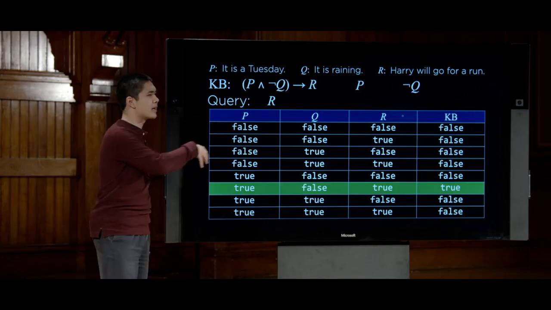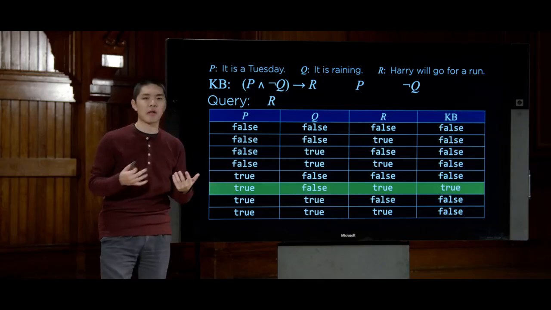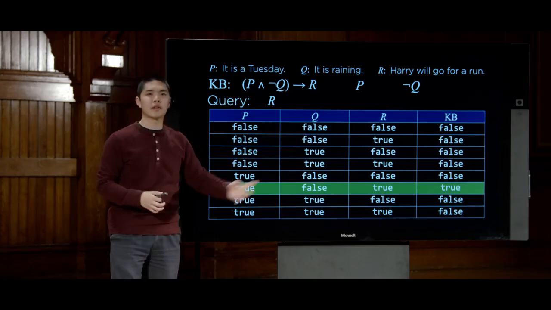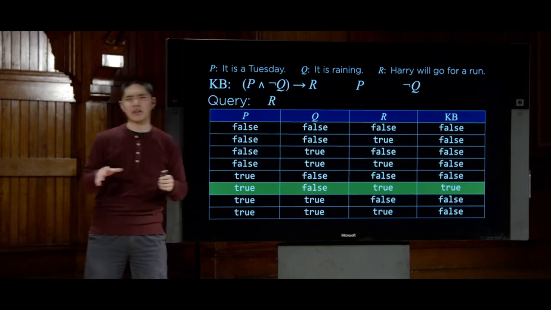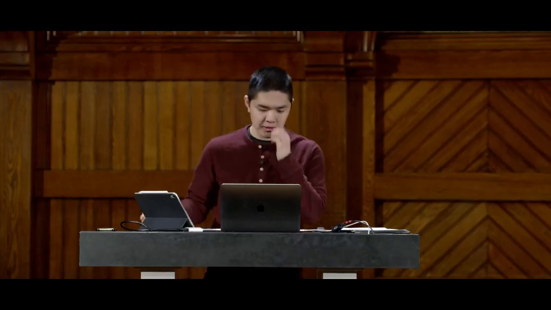And so this is this idea of model checking. Enumerate all the possible models and look in those possible models to see whether or not, if our knowledge base is true, is the query in question true as well. So let's now take a look at how we might actually go about writing this in a programming language like Python. Take a look at some actual code that would encode this notion of propositional symbols and logic and these connectives like and, or, and not, and implication and so forth, and see what that code might actually look like.